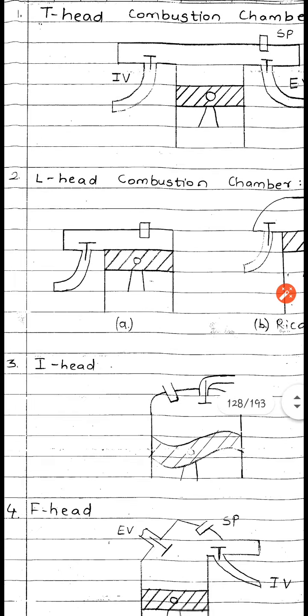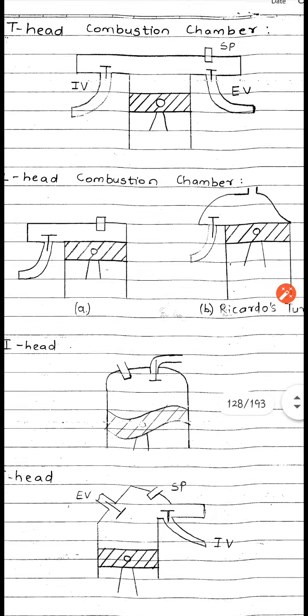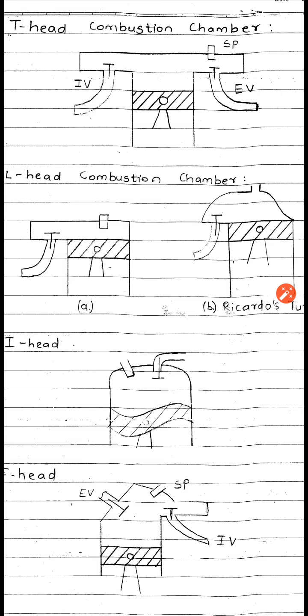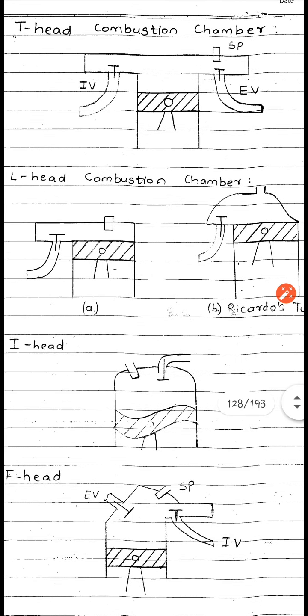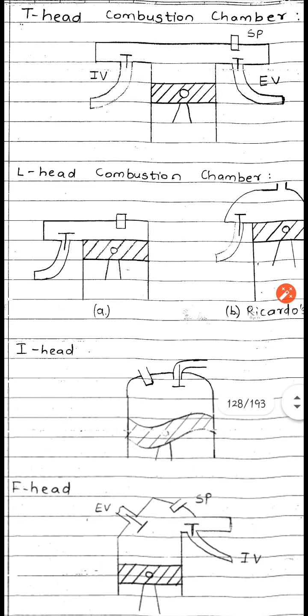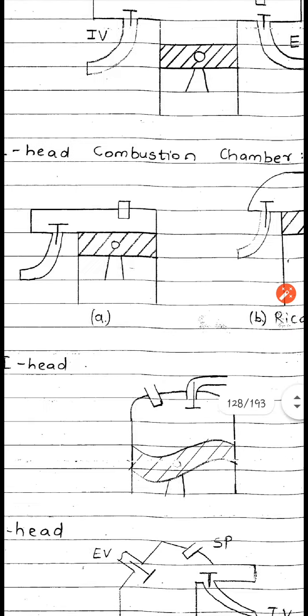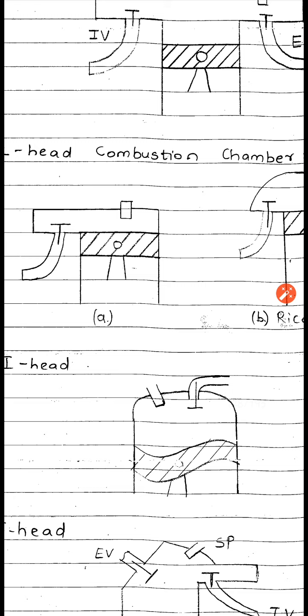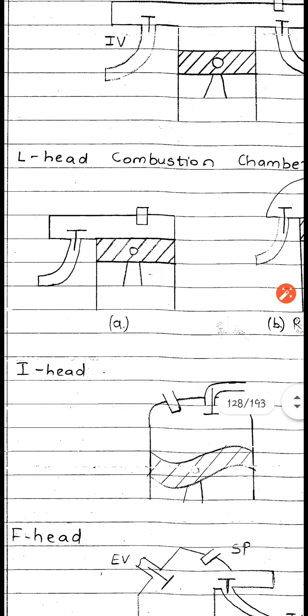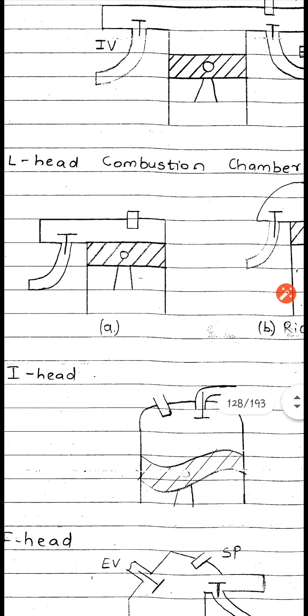Now the second one is the L head combustion chamber. If you see in this diagram, the two valves, inlet and exhaust valve, are present at only one side of the cylinder, or we can say at only one side of this particular combustion chamber. So only one camshaft is used for opening and closing of these valves in the case of the L head type of combustion chamber, and its shape is just like the letter L.